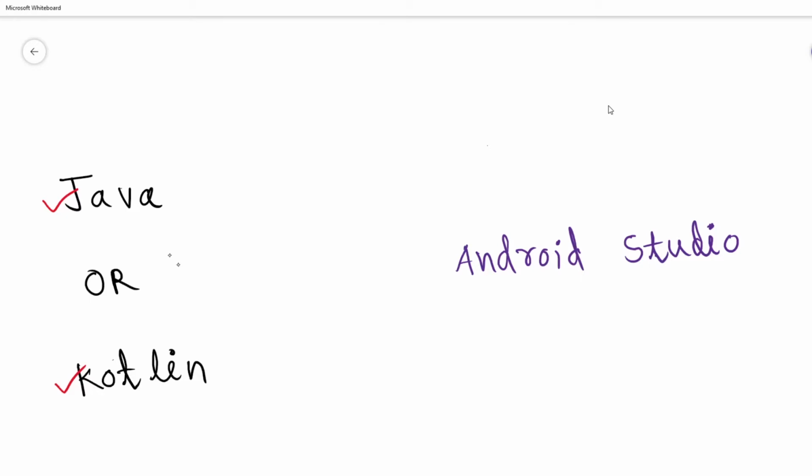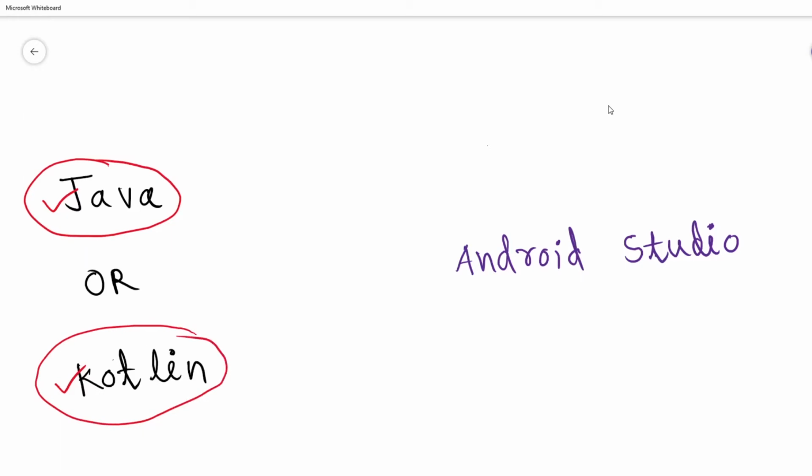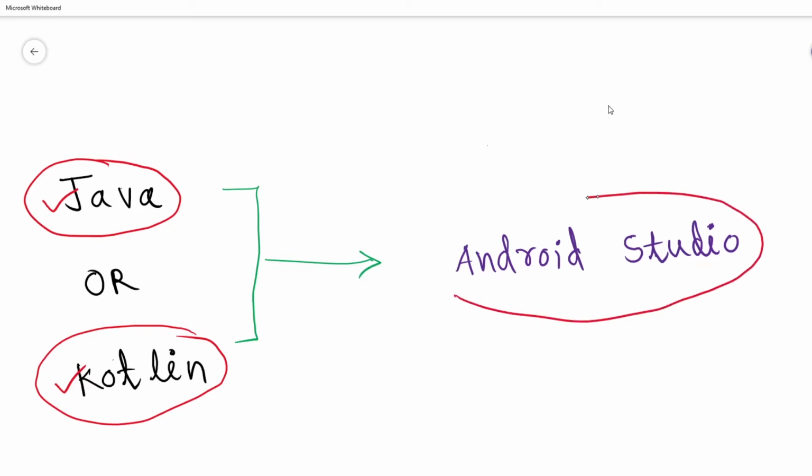After selecting the language for Android development, I suggest you install Android Studio. Of course, you can develop Android applications in any of the languages, whether you choose Java or Kotlin, it's okay. After installing Android Studio, learn how to use it, how to connect your physical device or how to use the emulator. And of course, this is the official tool for Android development.